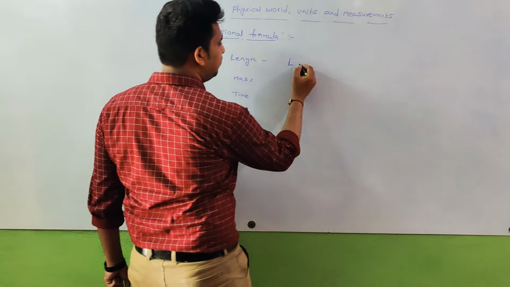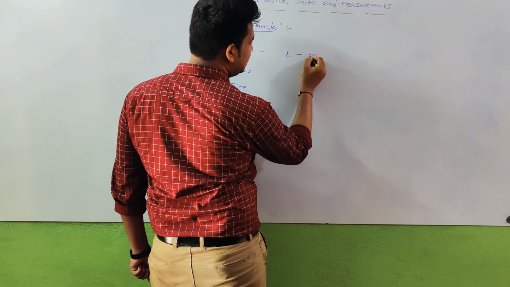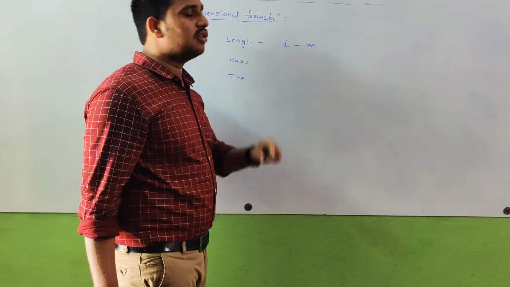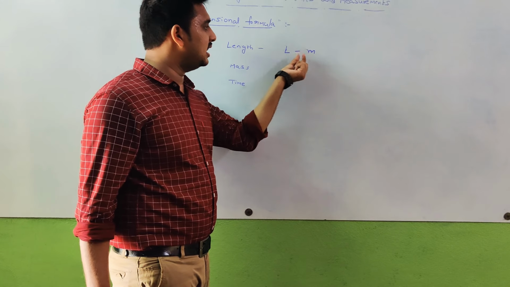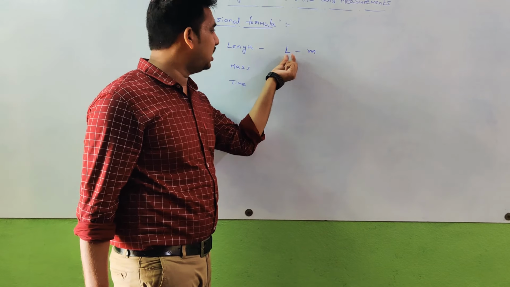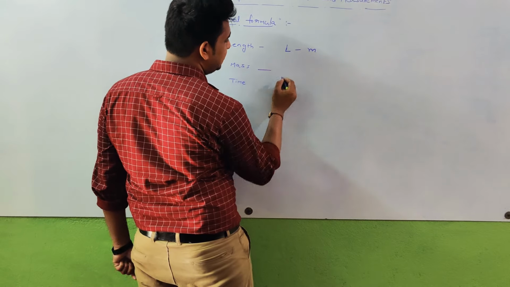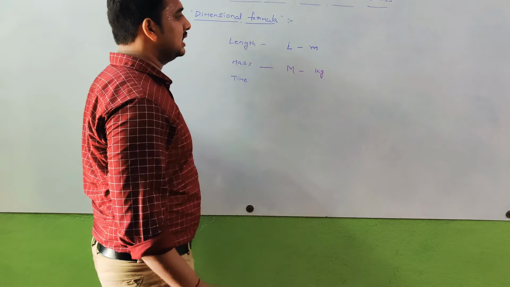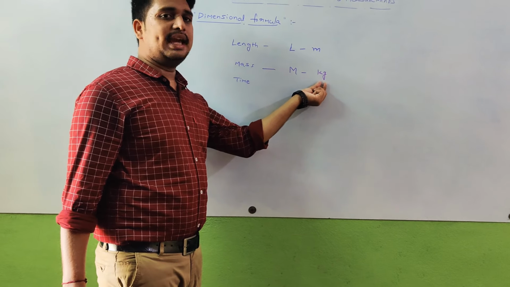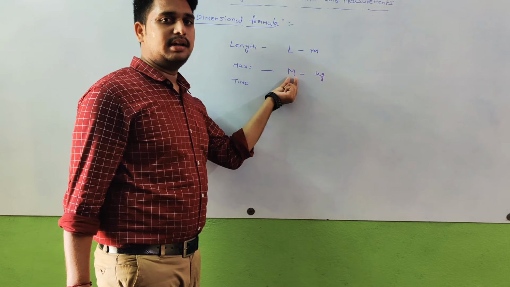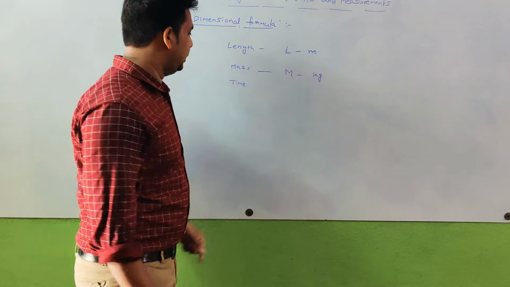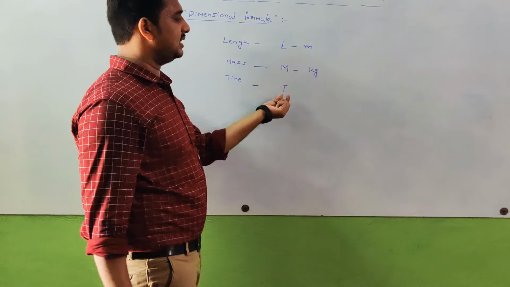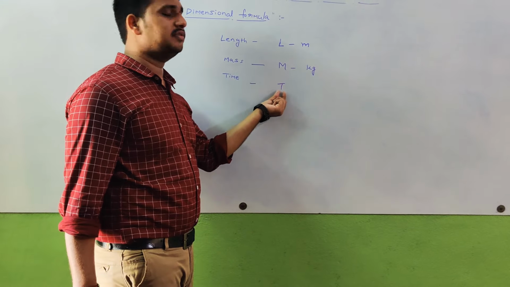That means if meter is the unit for any physical quantity, it is represented in the dimensional formula as L. Mass is represented as capital M. If the unit is kg, you write capital M in the dimensional formula.